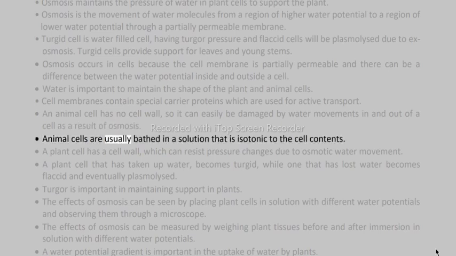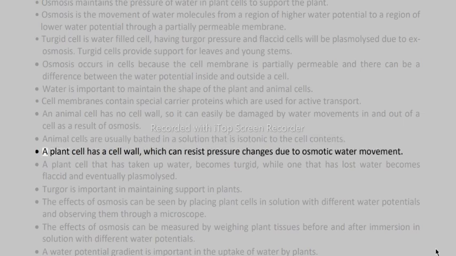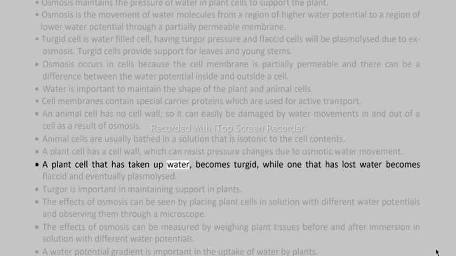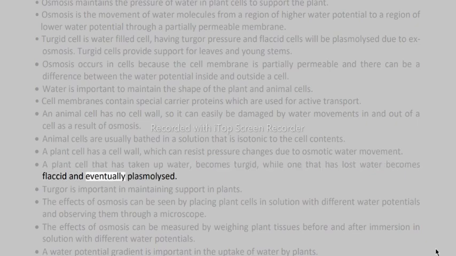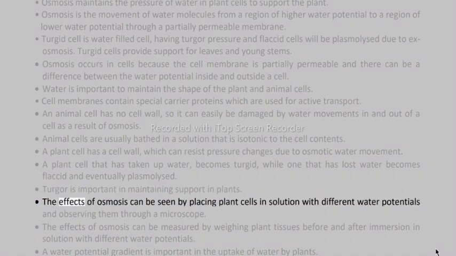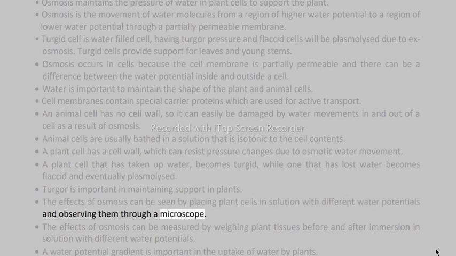Animal cells are usually bathed in a solution that is isotonic to the cell contents. A plant cell has a cell wall, which can resist pressure changes due to osmotic water movement. A plant cell that has taken up water becomes turgid, while one that has lost water becomes flaccid and eventually plasmolyzed. Turgor is important in maintaining support in plants. The effects of osmosis can be seen by placing plant cells in solutions with different water potentials and observing them through a microscope.